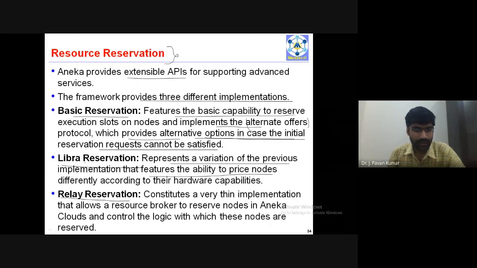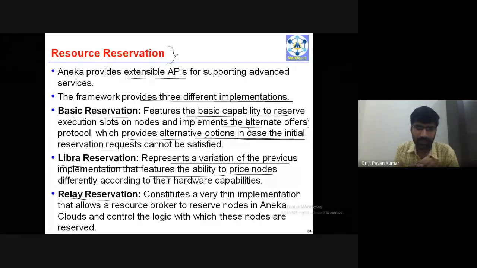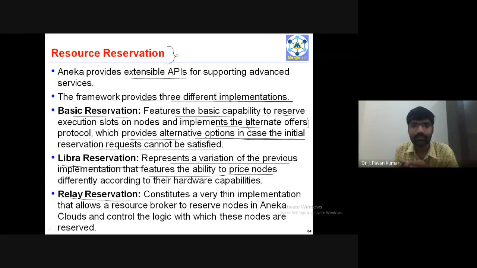The second type of reservation is the Libra reservation. Some basic reservation we have done, but in modification to that basic reservation, suppose we have to price the nodes differently according to their hardware capabilities. Then we will make use of the reservation service called Libra reservation. This is the second type of reservation.